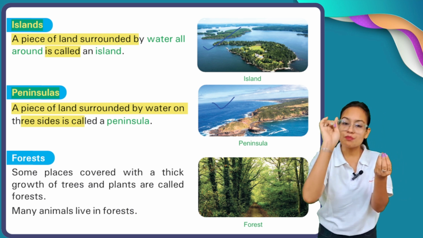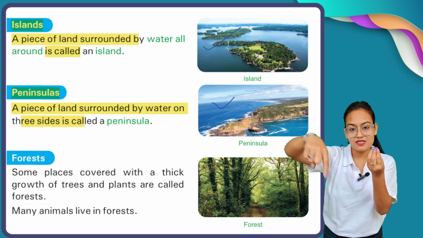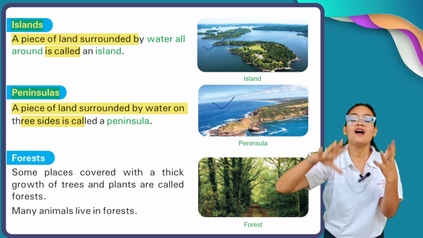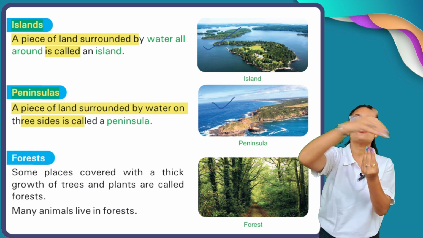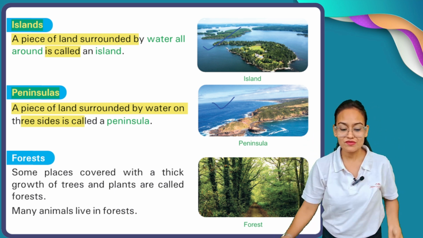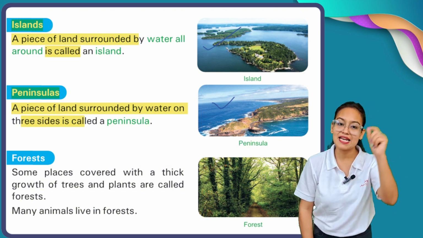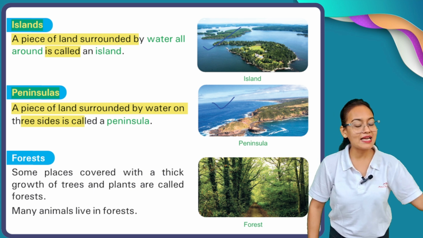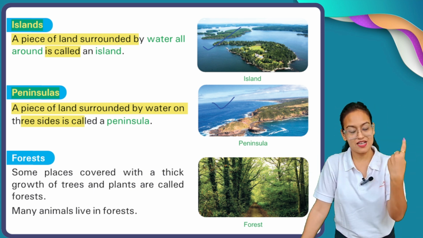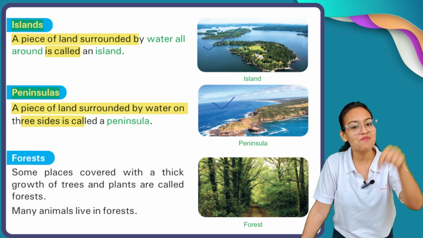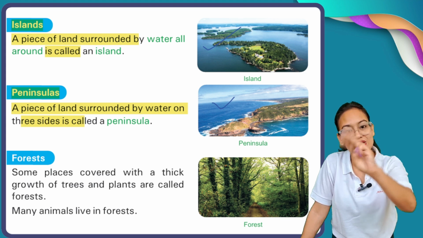So, my dear children, there is a basic difference between island and peninsula. An island is covered by water from all four sides, but on the other hand, a peninsula is covered by water on only three sides.